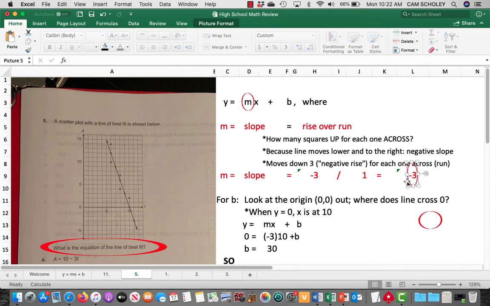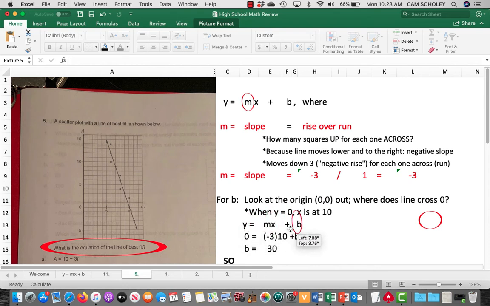Now, we need to keep solving, so we're going to try to solve for b now, okay? So for b, we're going to look at the origin, okay? So here's where 0 and 0 meet, and we look out, where does the line actually cross the axis? And in this case, it's the x-axis. The y-axis would be crossed way above the graph there. So it's actually crossing at the 10 there. So we have a formula now we can use that when y equals 0, x is 10. Okay, x is at 10.